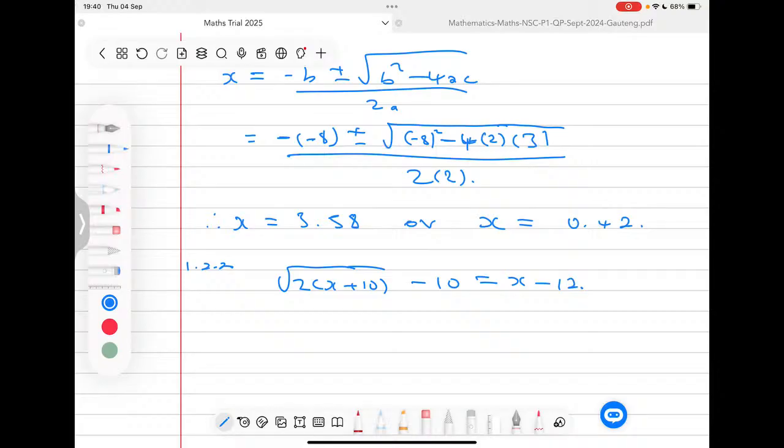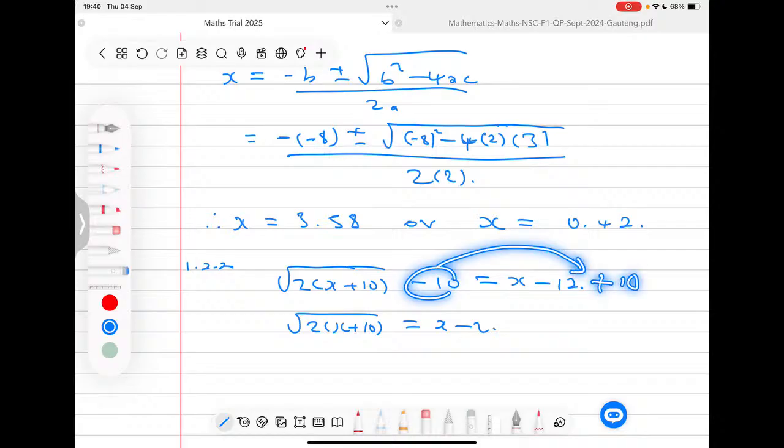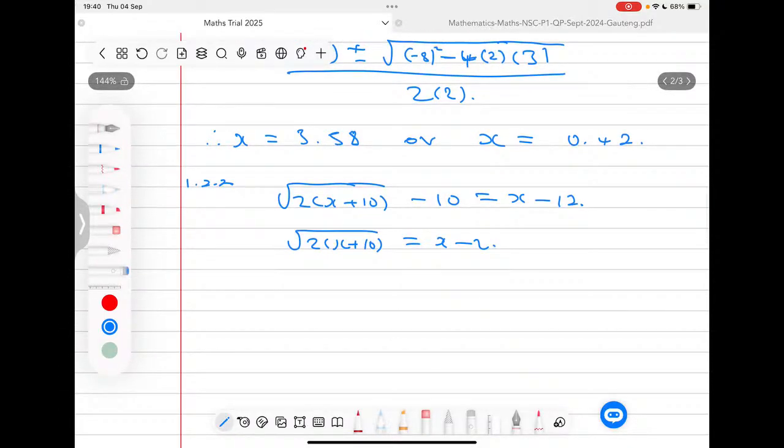So that means I'm going to be left on the left hand side with a square root of 2x plus 10, and I'm going to have x. So now here we're having a negative 12 plus a 10. That should give me a negative 2. So what am I saying? I'm saying if I take this one to this side, it's going to be a plus 10. Now negative 12 plus 10 should give you negative 2. You see now this question looks a bit simpler even to me.